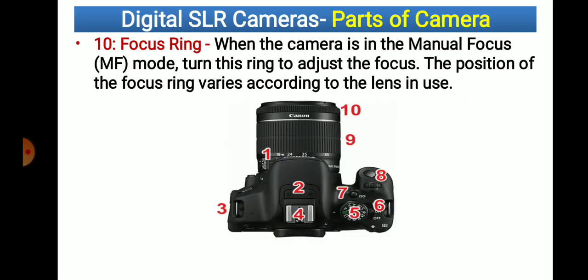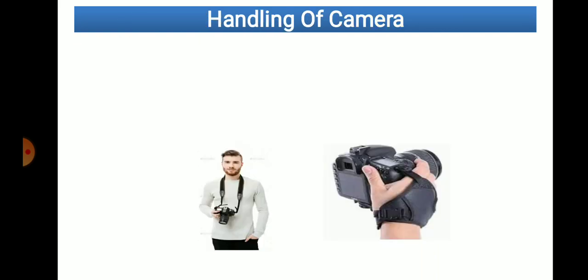So these are the parts of the camera at the top. The front part, rear part and the top parts. So these are the different parts of the camera.